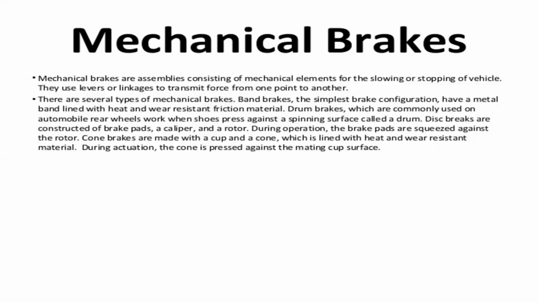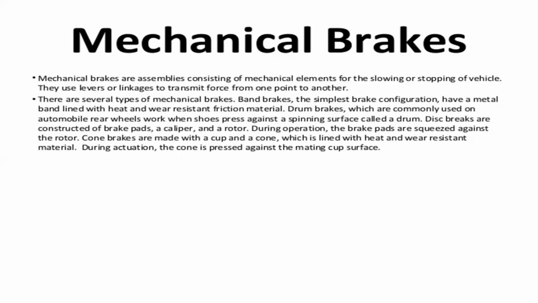Band brakes are the simplest brake configuration and have a metal band lined with a heat and wear resistant friction material. The second one is the drum brakes. Drum brakes, which are commonly used on automobile rear wheels, work when shoes press against a spinning surface called a drum.